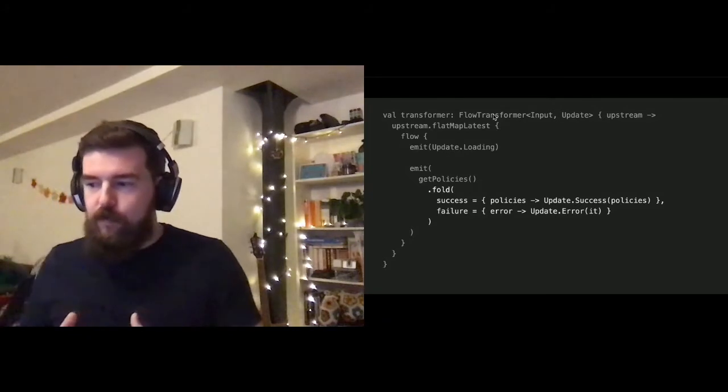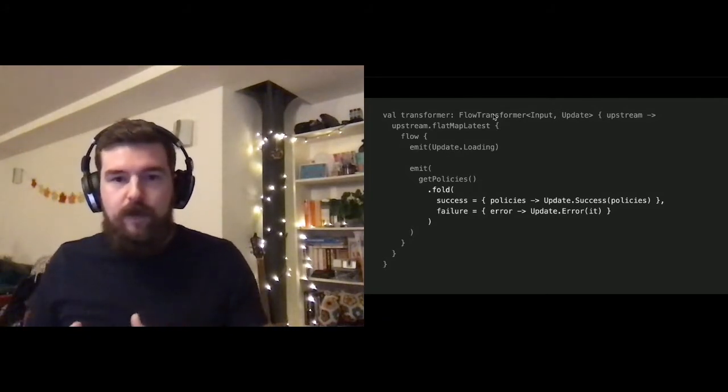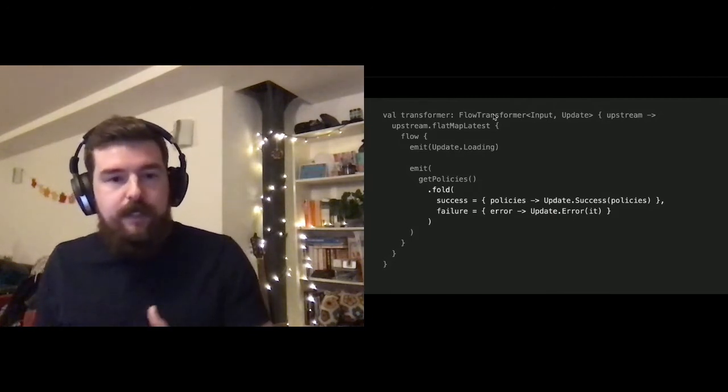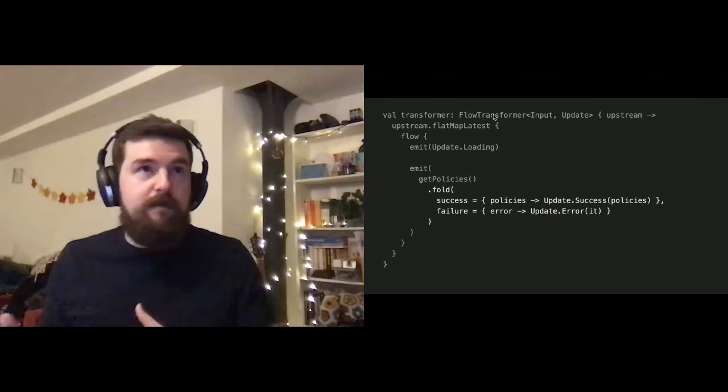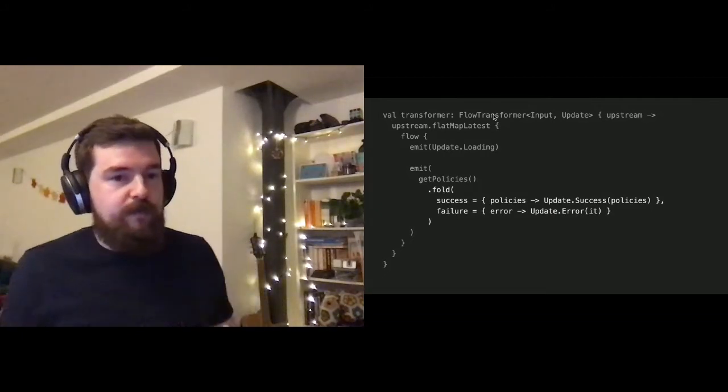This style of working, where we have this clear separation, where we switch from the coroutine-based domain layer to the flow-based UI layer, has really, really worked well for us.